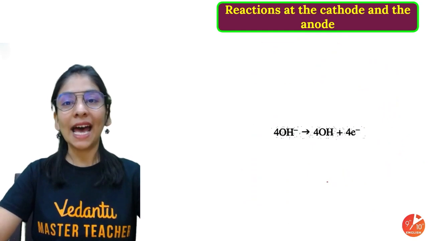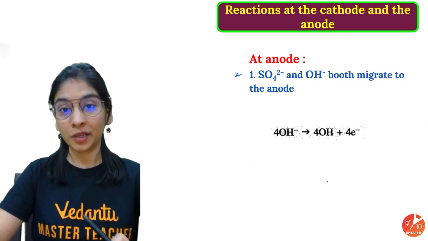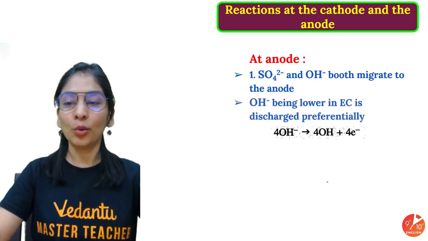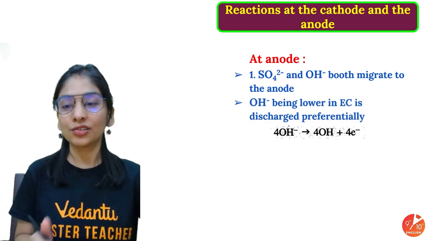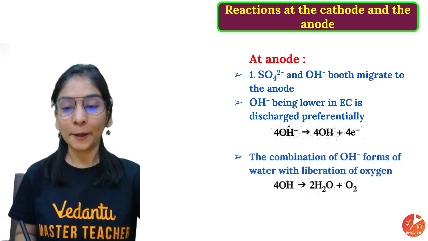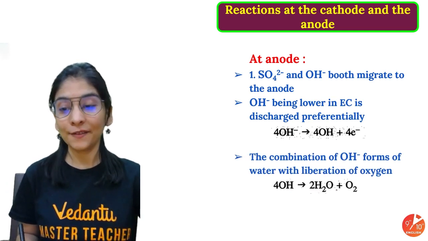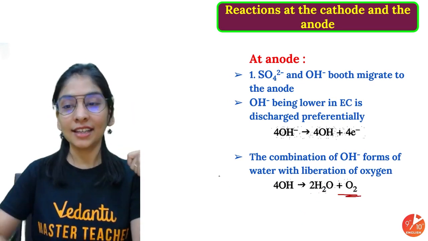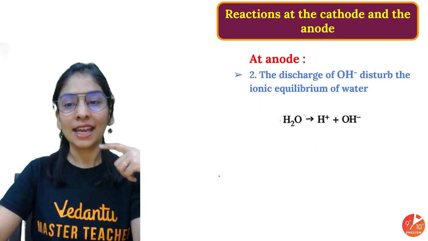So what you got at the cathode is hydrogen gas, and at the anode there was a competition between sulfate ion and OH ions. And who will win the competition? Definitely OH ions. In what sense? It has a negative charge, meaning an extra electron. It will lose that, and 4 OH ions will give stable products like 2H2O, and the remaining 2 oxygens give O2. So we got hydrogen and oxygen in this reaction, hydrogen at the cathode and oxygen at the anode.